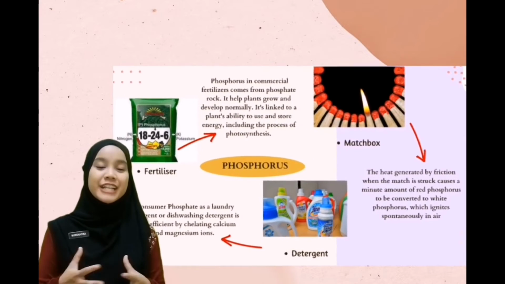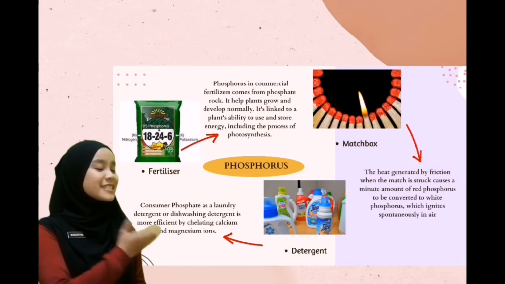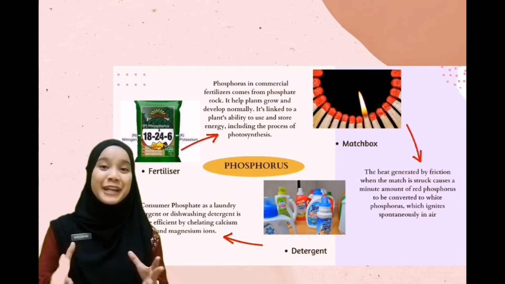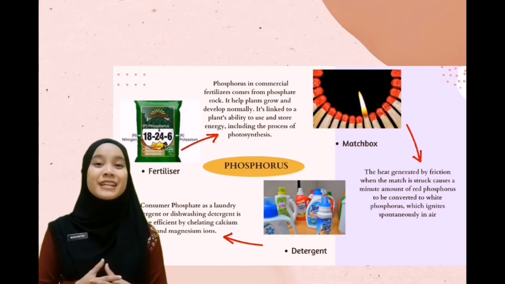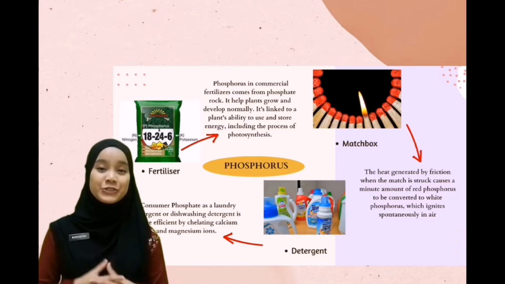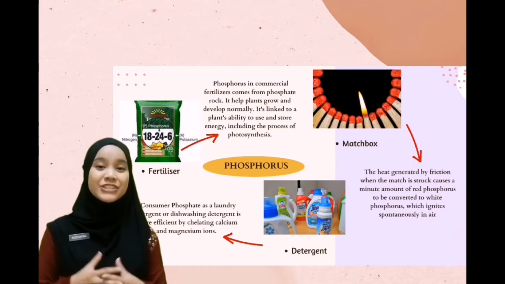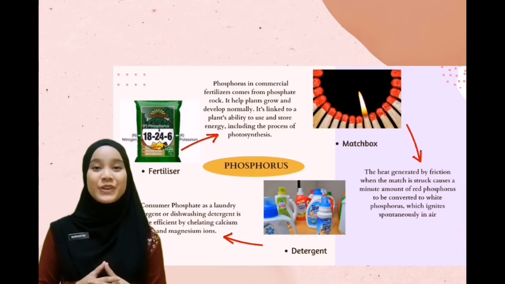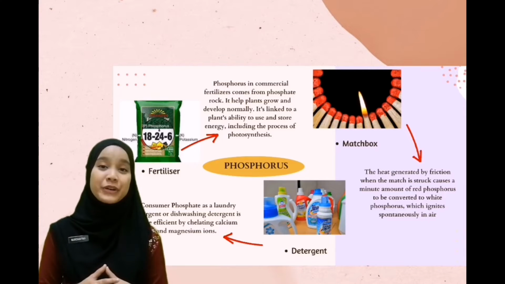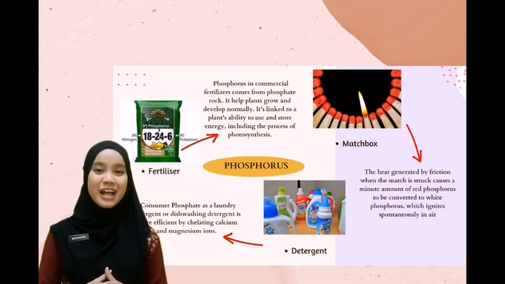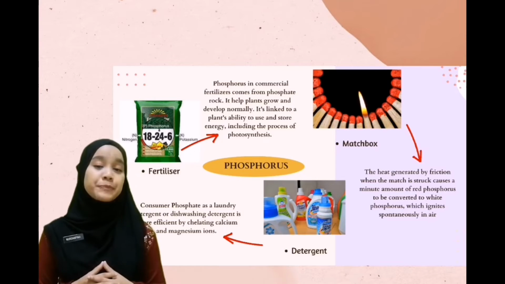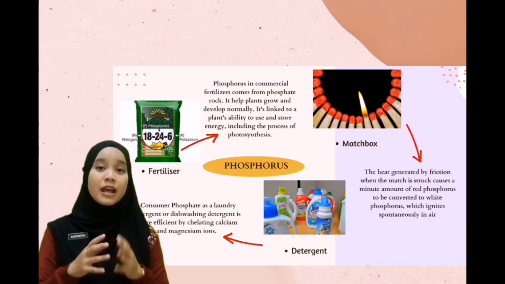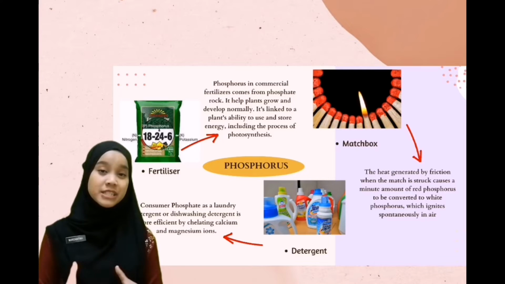As a common application, phosphate is used in the fertilizer industry. The allotrope of phosphorus is used in matchboxes, where heat is generated by friction. Phosphates also enhance the cleaning power in detergent, which is very helpful. However, this application is already banned and causes major environmental hazards.